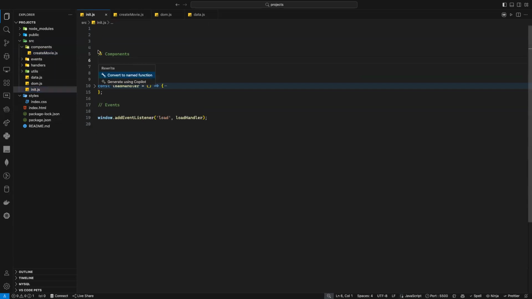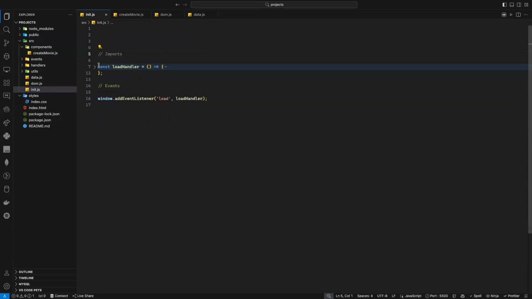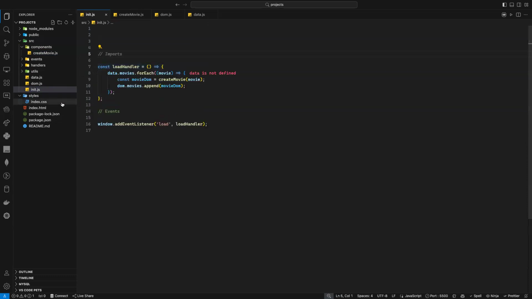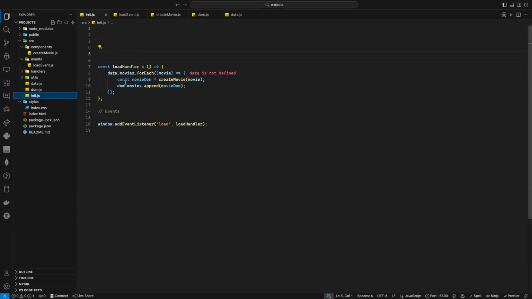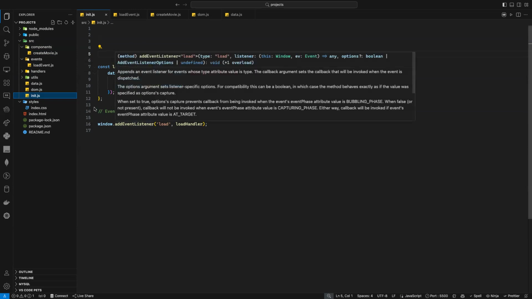Here, what do I have left? Now I have my event and I have my handler. It should be simple, right? So here I will go just inside my event first. And here, what should I name it? Load event. I can just say it, load event.js. Why do I name it load event? Because the handler is load handler. And here I can just name it load event.